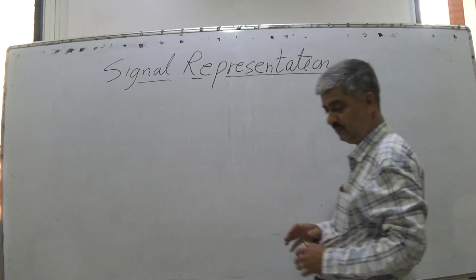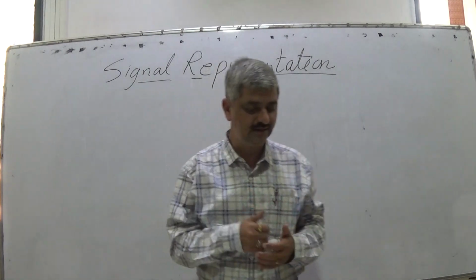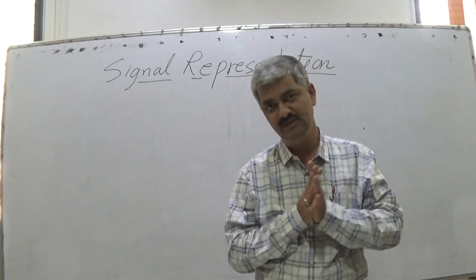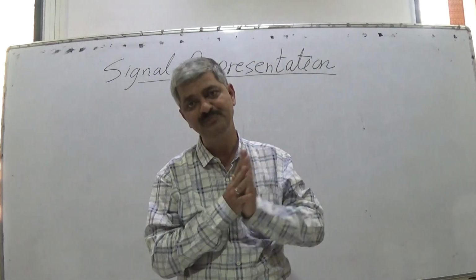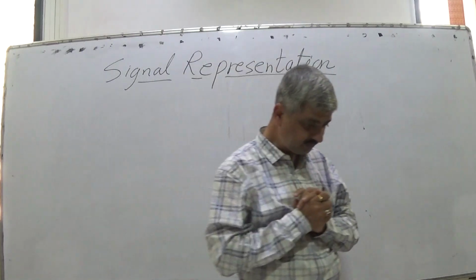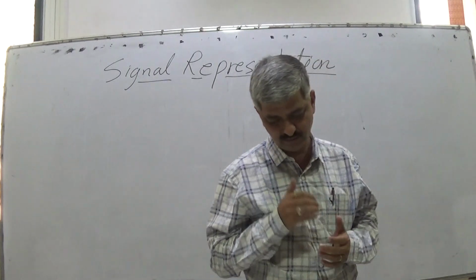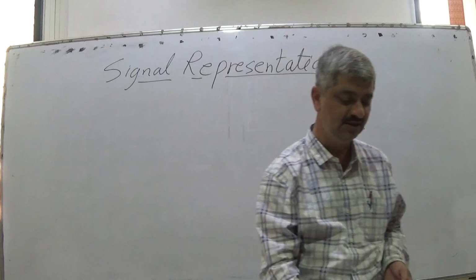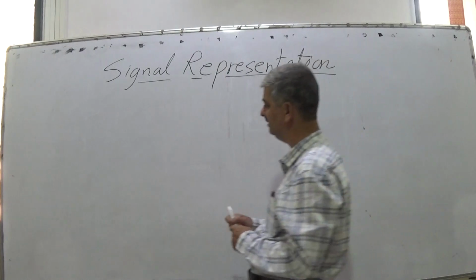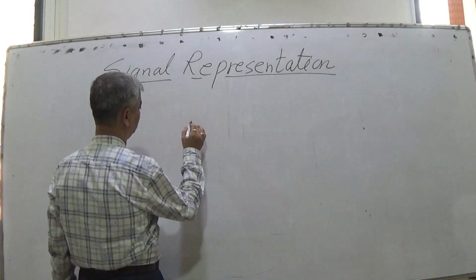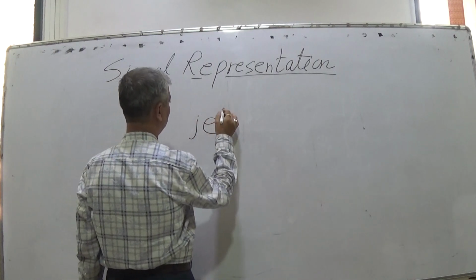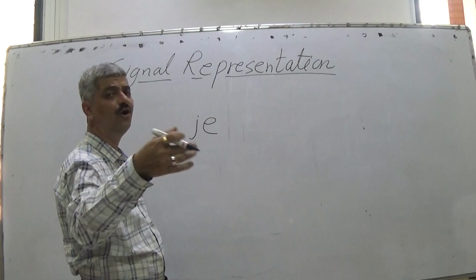Last time we were referring to the concept of e raised to j theta, then e raised to j omega t and all that. While discussing the properties of differentiation, we came to a very peculiar thing. What would be, in general, j e raised to either j omega t or j theta?